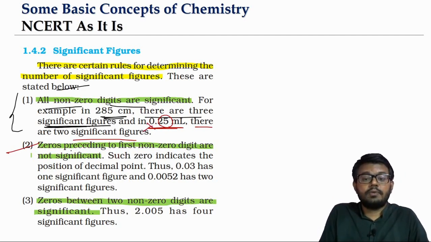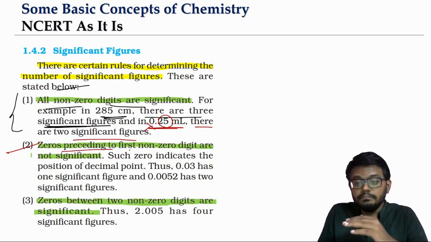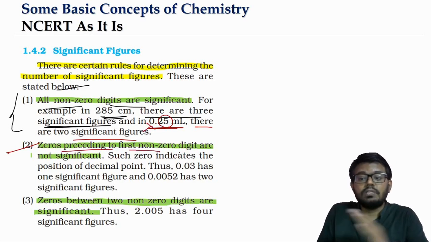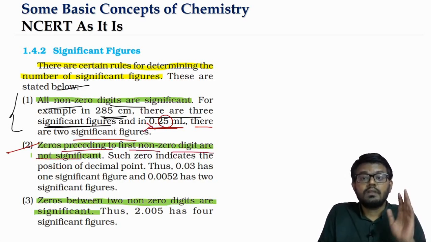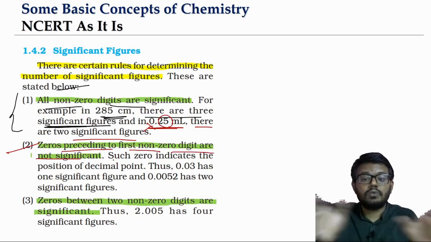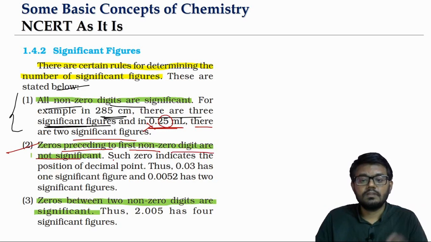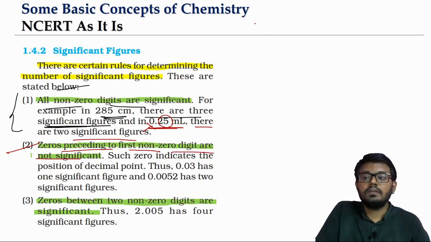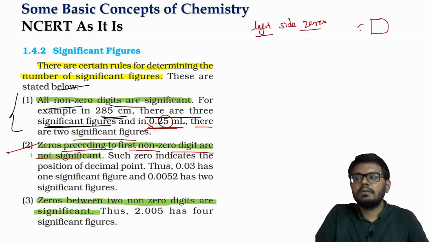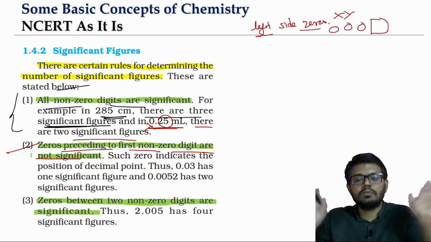Second point: the zeros preceding the first non-zero digit will not be significant. Don't bother about what is this preceding and all that. All the zeros on the left side, that's it. You have a first non-zero number that will come. Before that, whatever the zeros on the left side, just ignore them. They will not be counted.